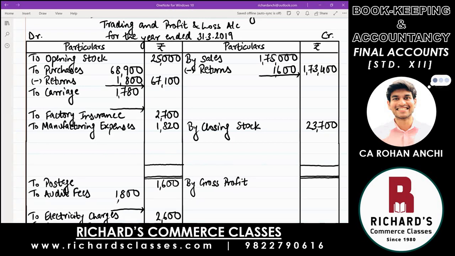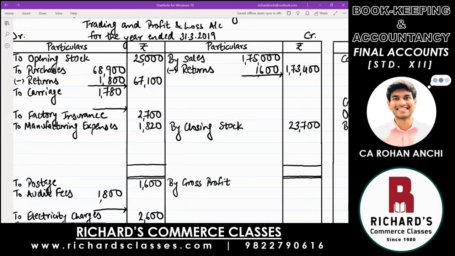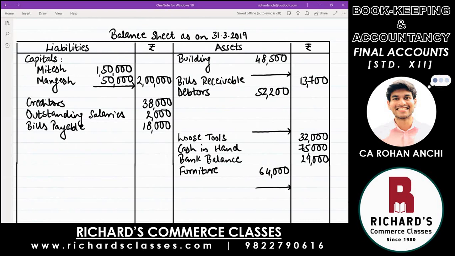Second effect, closing stock is your asset. Come to the balance sheet asset side, write down closing stock. That is 23,700. All adjustments that we are doing now will have 2 effects.